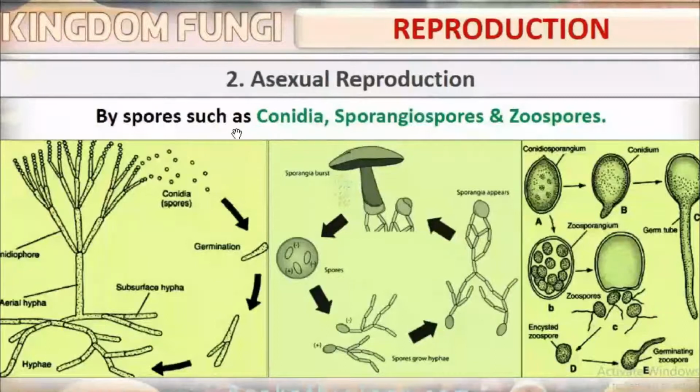Asexual reproduction by spores such as conidia, sporangiospores and zoospores. Do you want to see the photos? Please listen. These are the sporangiospores. These are the conidia and these are the zoospores. Conidia, sporangiospores.